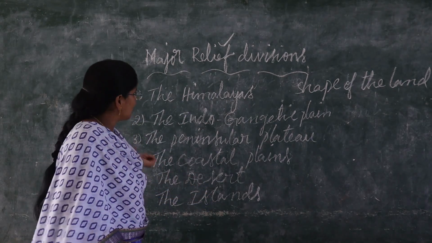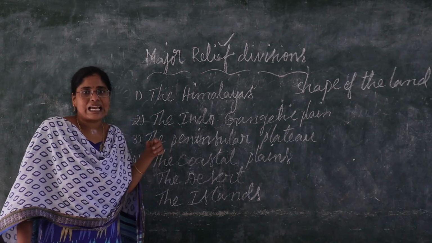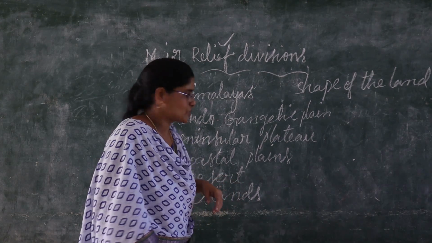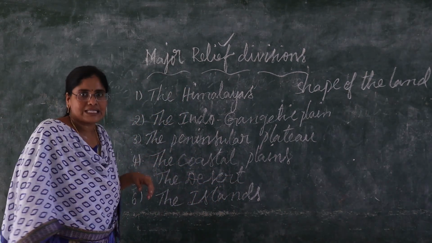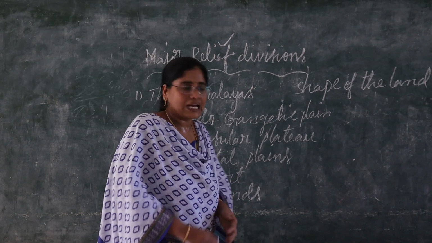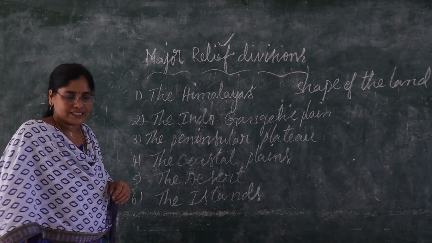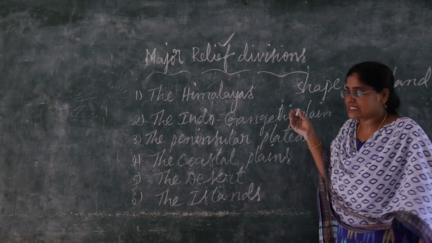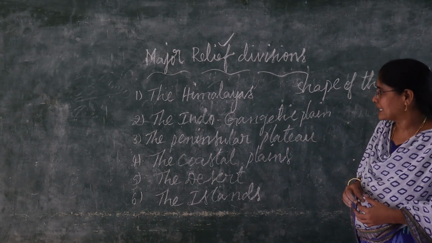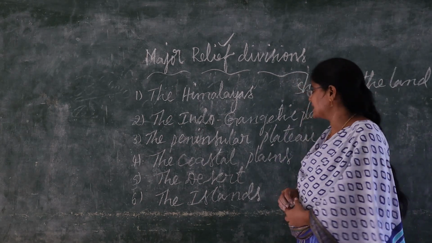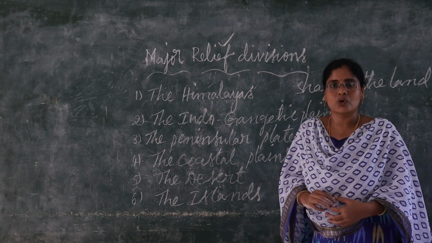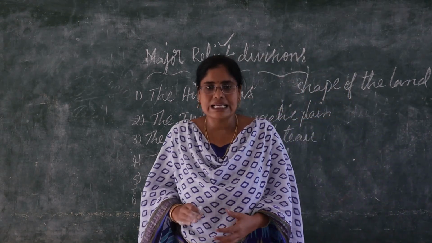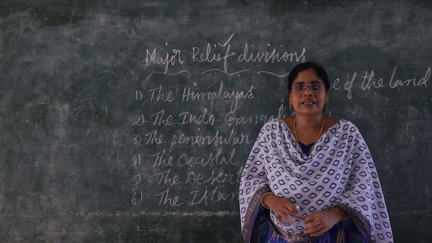See children, once again I am explaining. First one, Himalayas, second one, the Indo-Gangetic Plain, third one, the Peninsular Plateau, fourth one, the coastal plains, fifth one, the desert, and sixth one, the islands. These are the 6 main physical divisions of India.